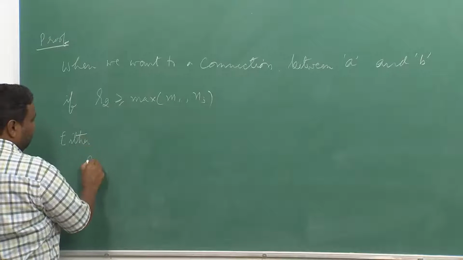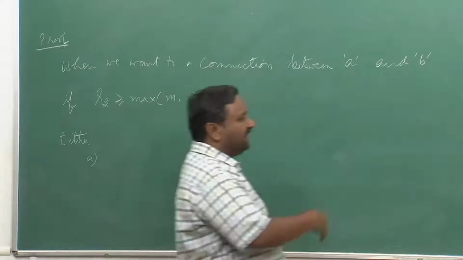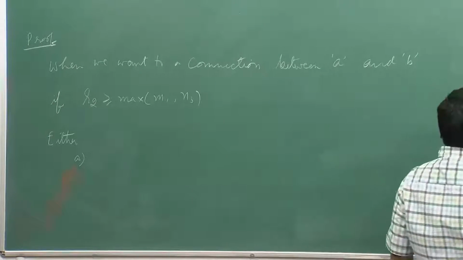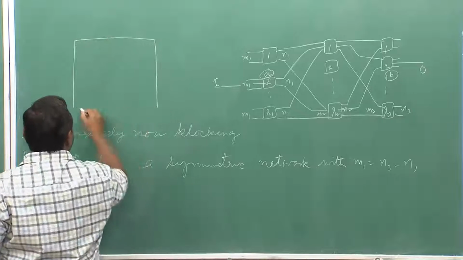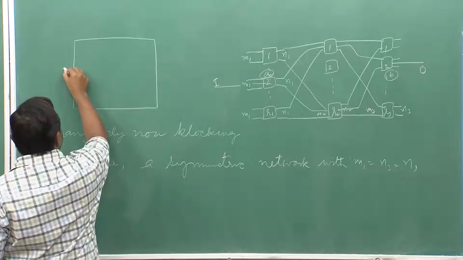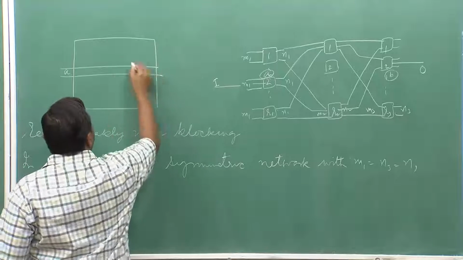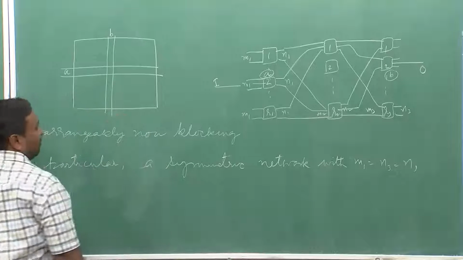So, what is this setting of a connection equivalent to in a Paull's matrix? If I draw a Paull's matrix for this closed network, A must be some row and B has to be some column.